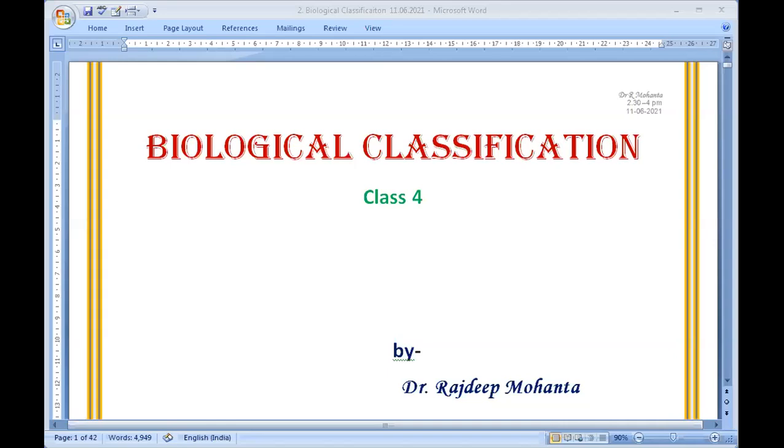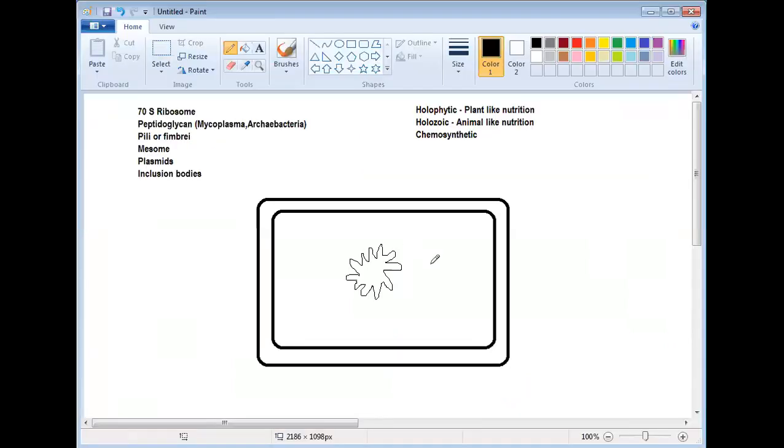Now see, a bacterium has a cell wall. This is the cell wall. It will have genetic material also. The genetic material of a bacterium is a circular molecule of DNA, right? Check it here.